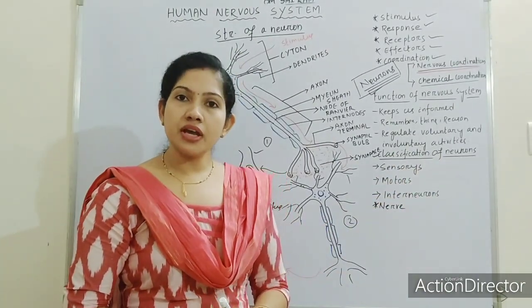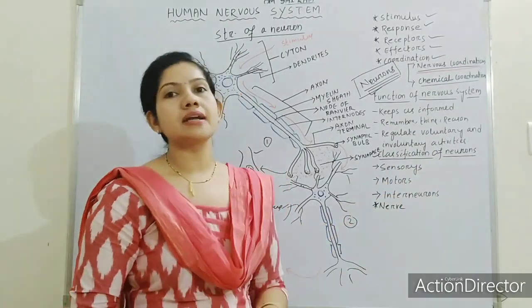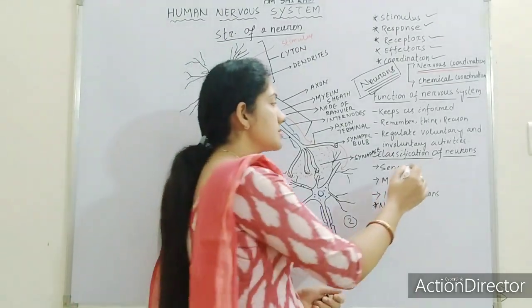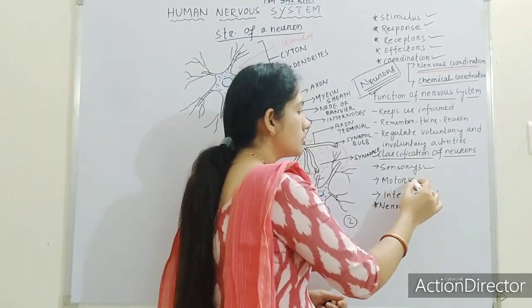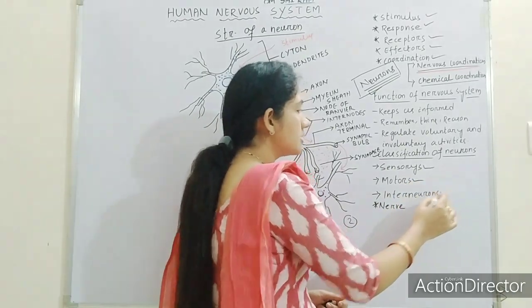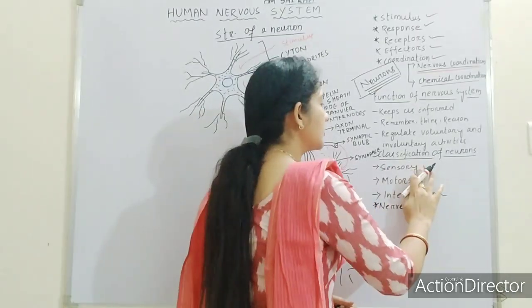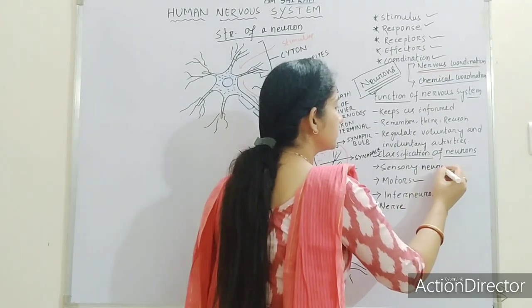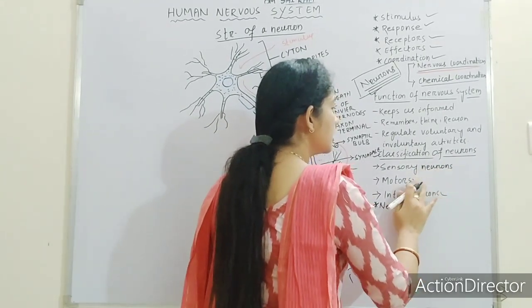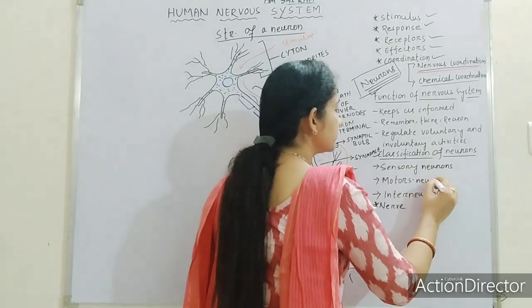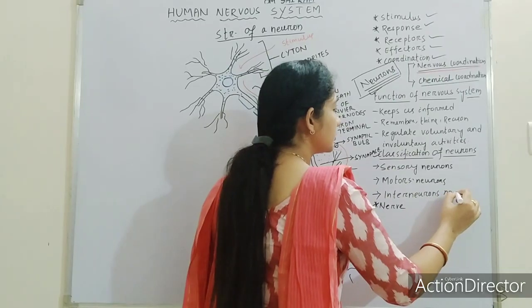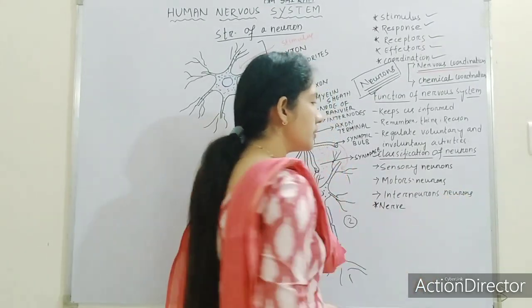We can classify neurons into three categories. So what are the three categories of neurons? Sensory neurons, motor neurons and interneurons. I can write here sensory neurons, motor neurons and interneurons. Listen to it carefully.